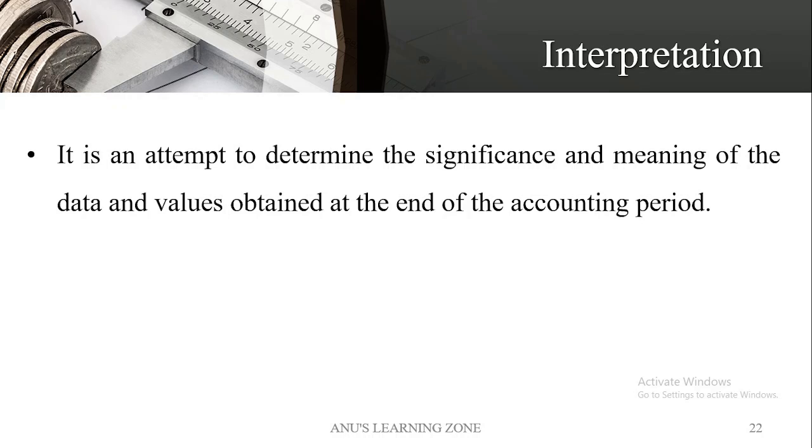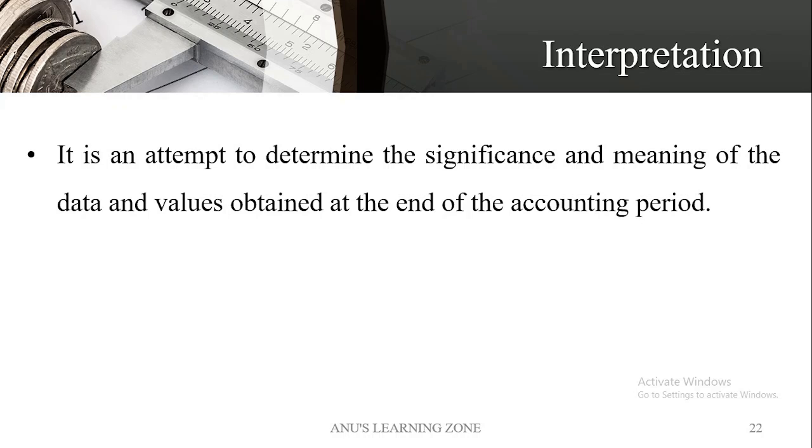Simply writing the details without analyzing or interpreting doesn't make any sense. We won't be able to know the status of the business, whether they are earning profit or loss, whether there is a chance of growth or calling back of the business from the market. So we have to decide these things on the basis of the accounts. So this can be done on the basis of what? Interpretation. Whatever may be the balancing figures that are acquired, we have to interpret the data.